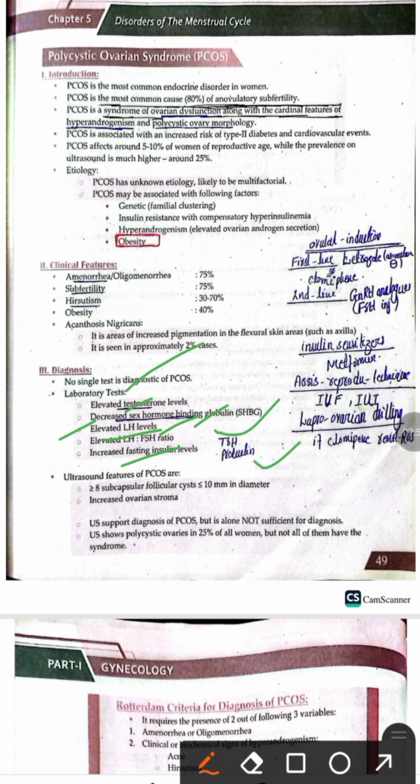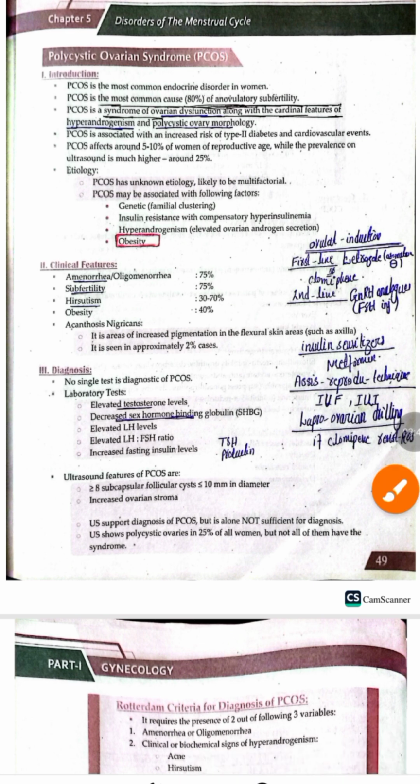And in radiological study, we do ultrasound of the abdomen. So in PCOS, we have more than 8 subcapsular follicular cysts that are more than 10 millimeter in diameter, and there is an increase in the ovarian stroma. The ultrasound may support the diagnosis of PCOS, but is not alone sufficient for the diagnosis. Ultrasound shows polycystic ovaries in about 25% of the cases, but not all of them have the syndrome. So in diagnosis, we have elevated testosterone level, decreased sex hormone binding globulin, elevated LH and elevated LH-FSH ratio, and there are positive ultrasonic findings.